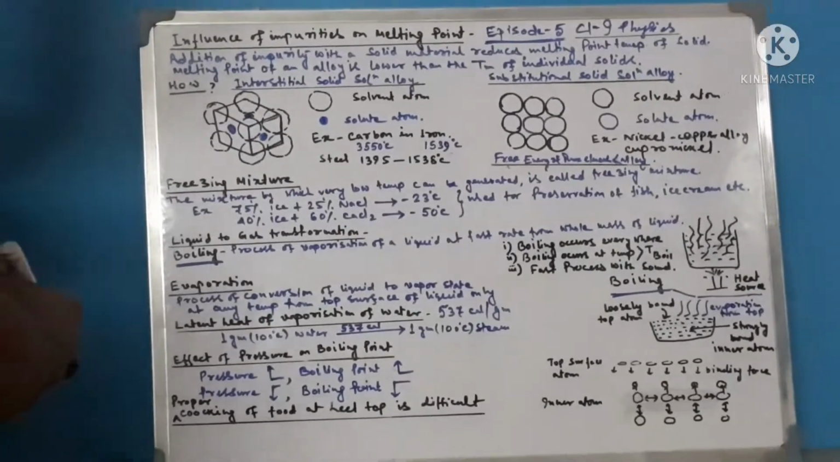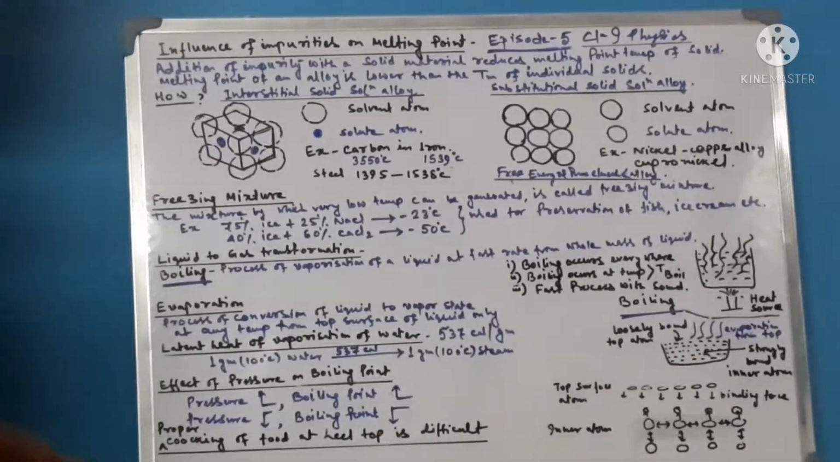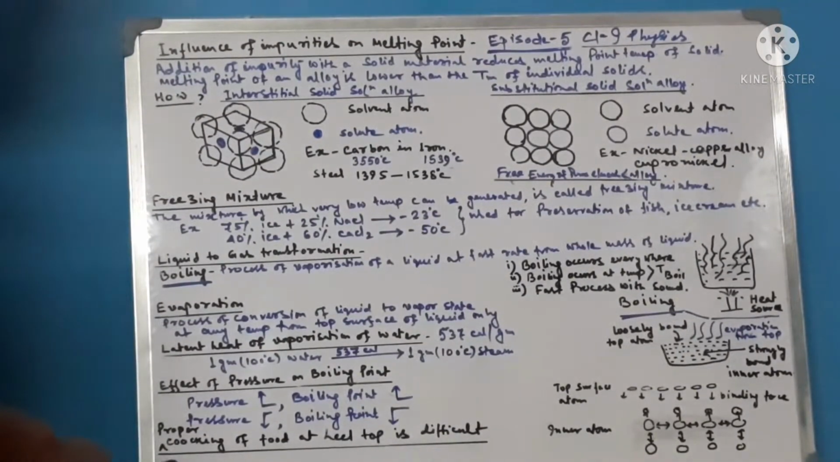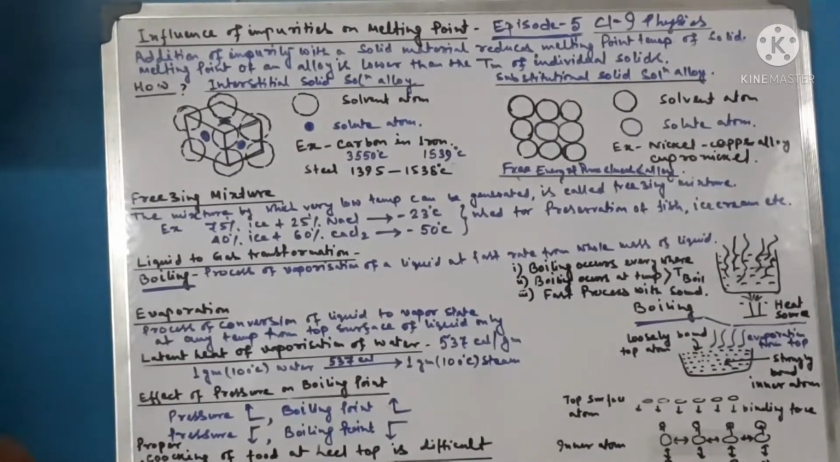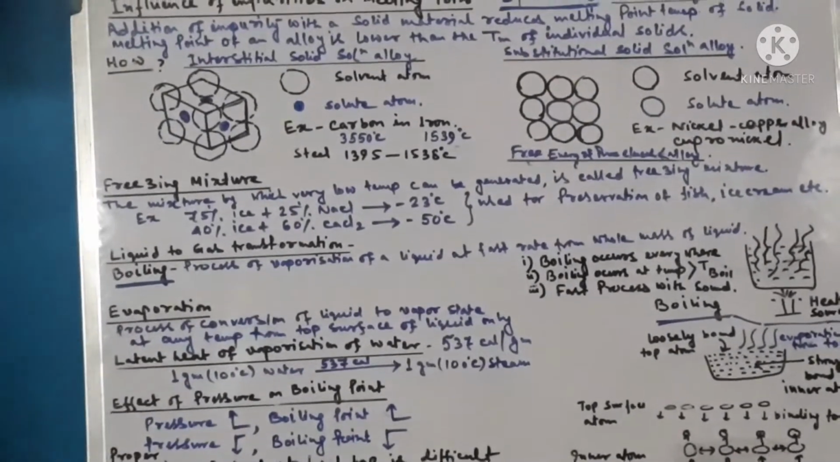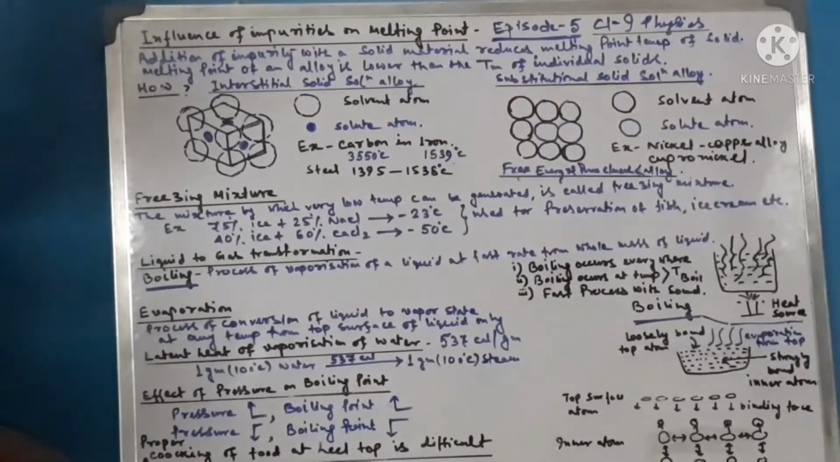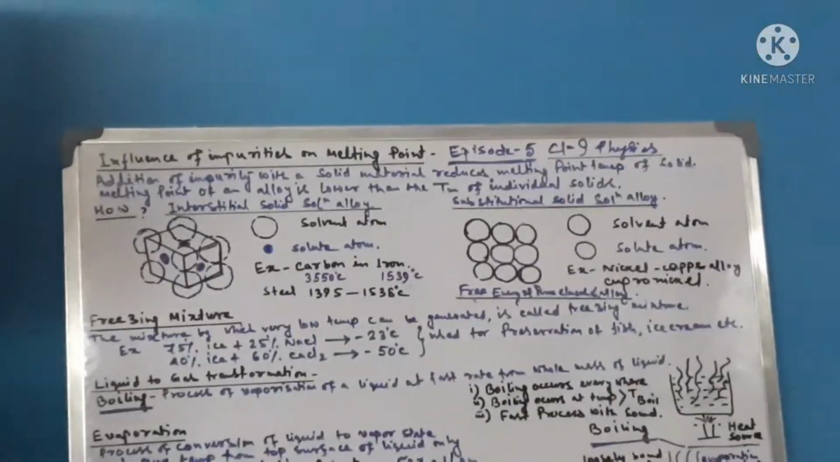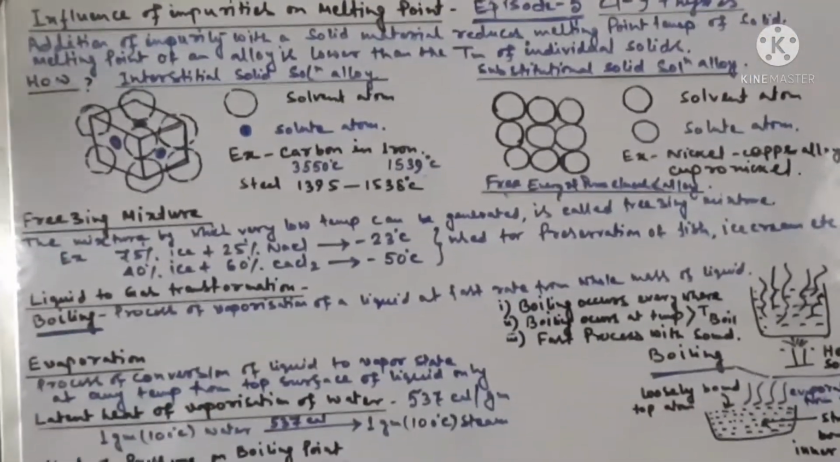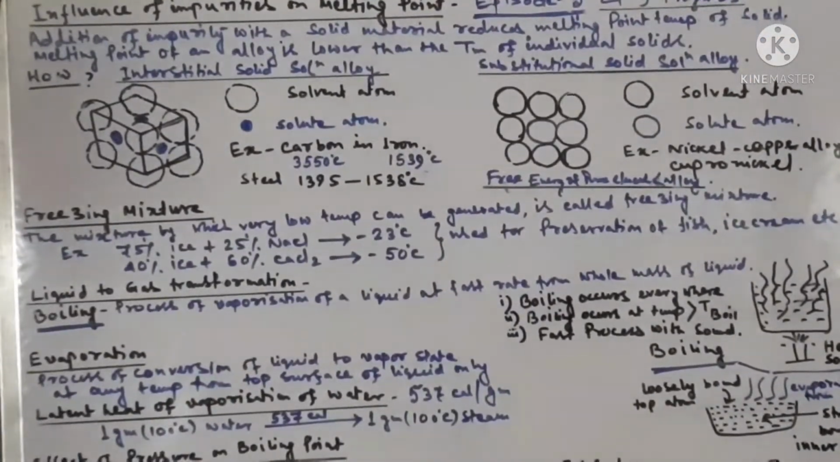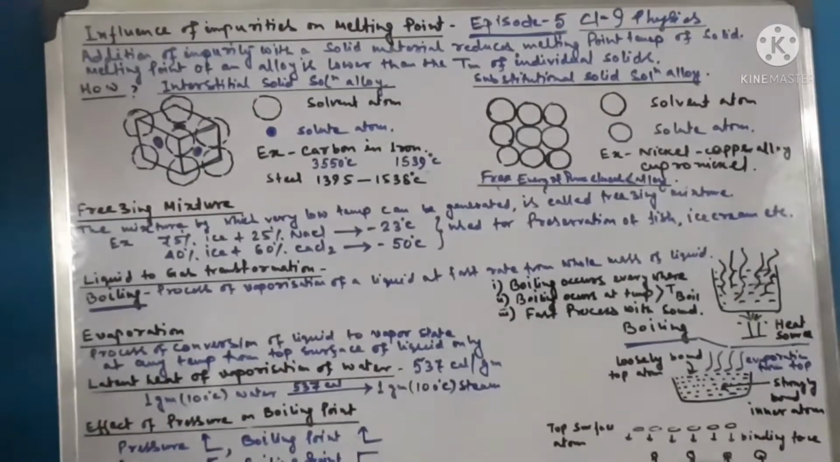influence of impurities on melting point. Actually, if some foreign external particle is added to a solid material, then the melting temperature of the solid material or alloy will definitely be lower than the melting point temperature of the individual material. How does it happen? Let us discuss that one.